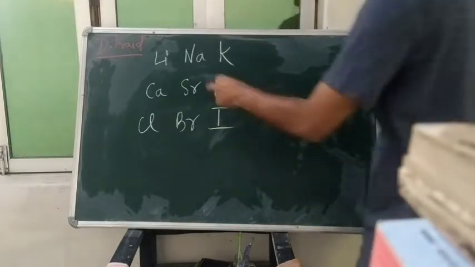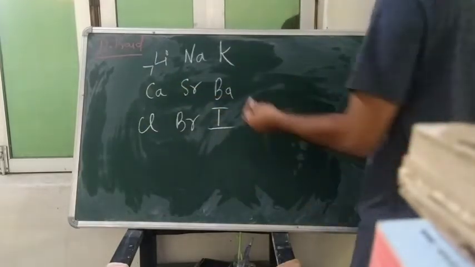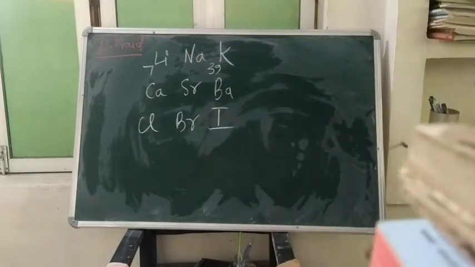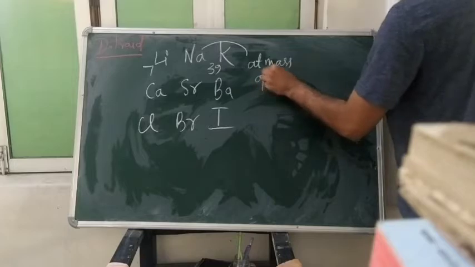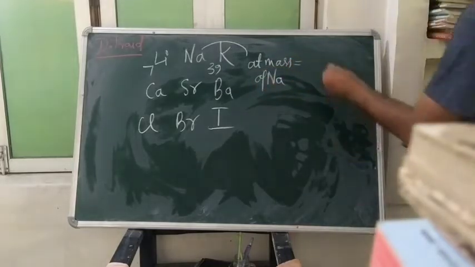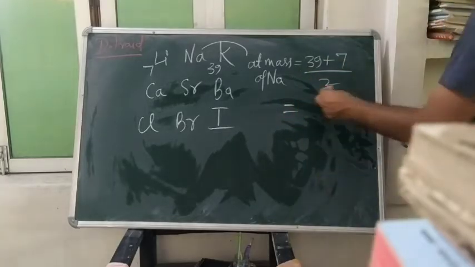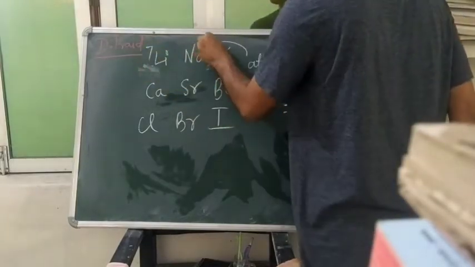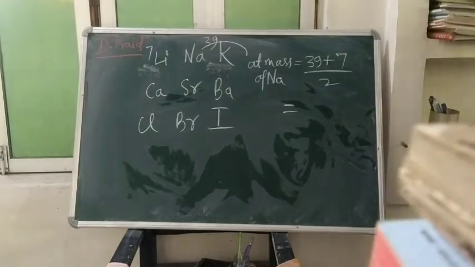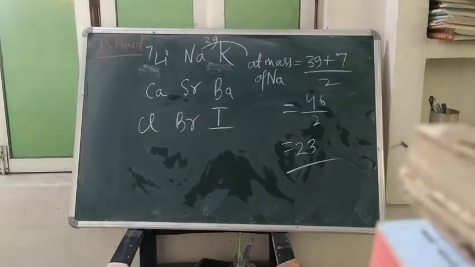So he told us that suppose lithium has atomic mass 7. They will give it to you in your exam, and potassium has 39. So he told that the atomic mass of sodium is roughly the average of the atomic mass of the other two elements. It will be 46 upon 2, which will come as 23. So it was the Dobereiner triad.